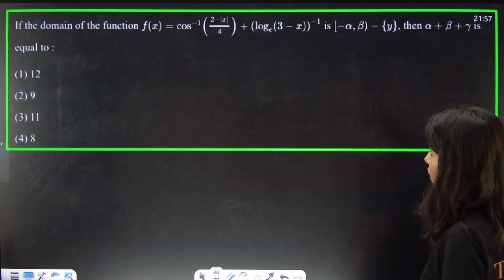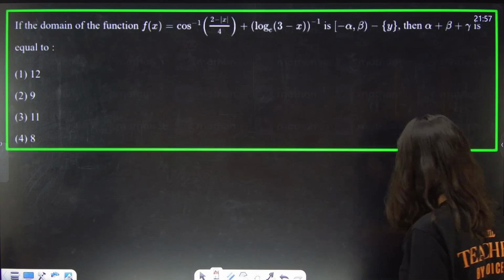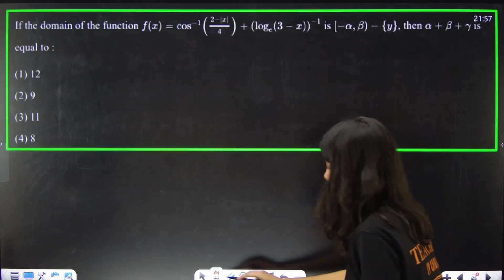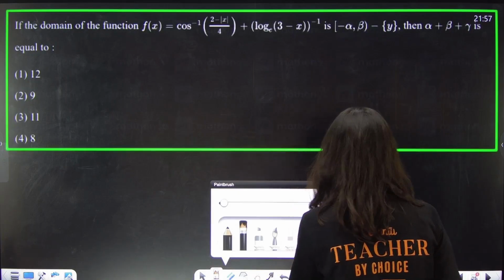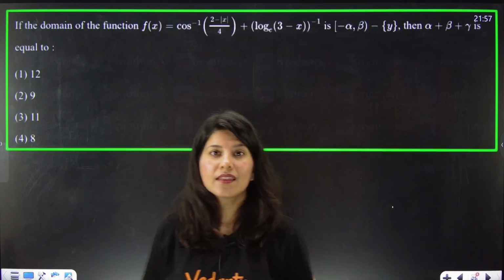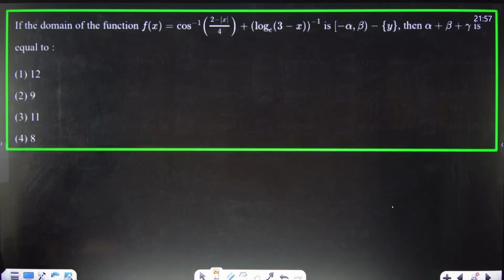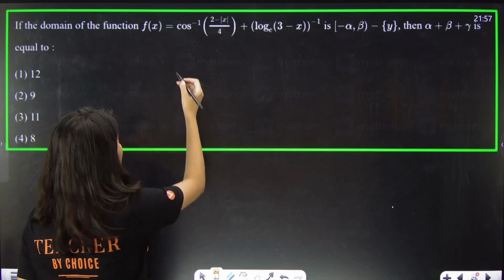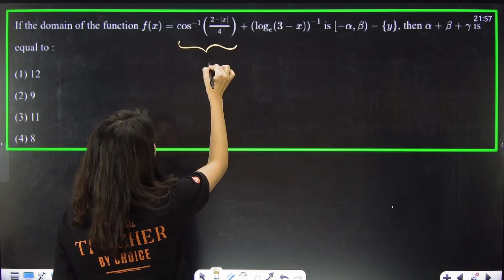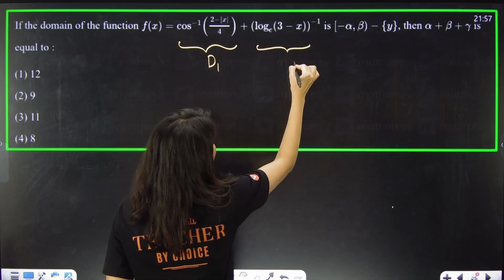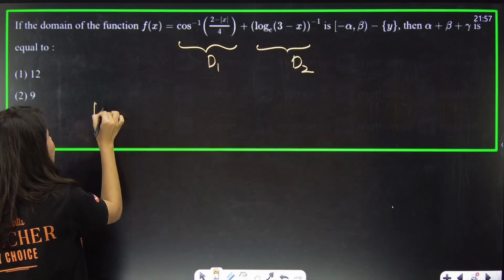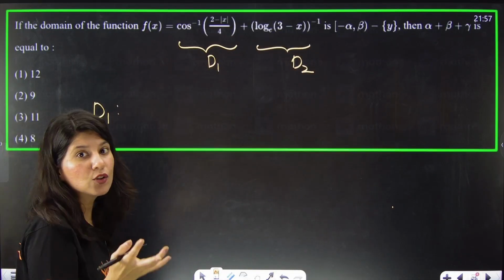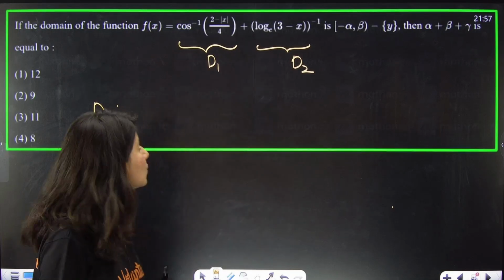Okay. All right. Now how many questions are left? I guess, oops, no. Two more questions left. So one is a straightforward domain-based question they usually ask, domain of log, domain of cos inverse. Very basic question, right? So let us assume the domain of this function is d1 and the domain of this function is d2. We will calculate d1 and d2. The final domain will be the intersection of these two, okay?